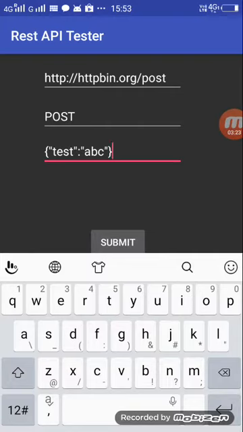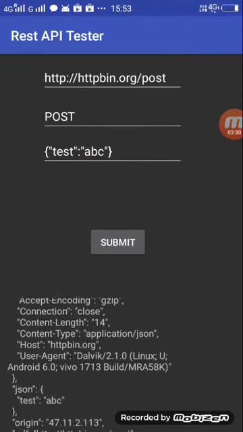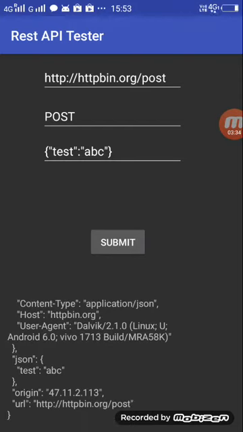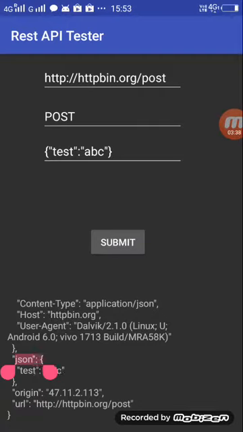So it was a temporary message. Now if you look beneath the submit button, you can see the whole JSON response has come out over here.